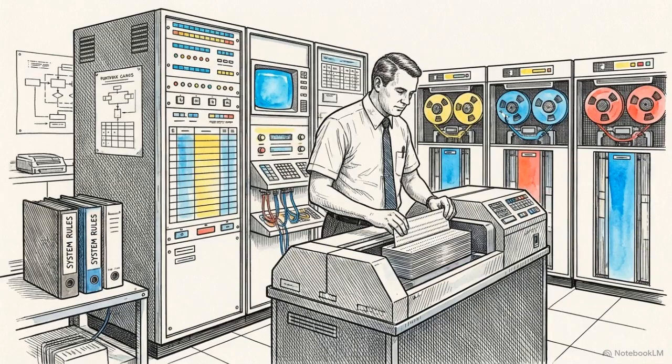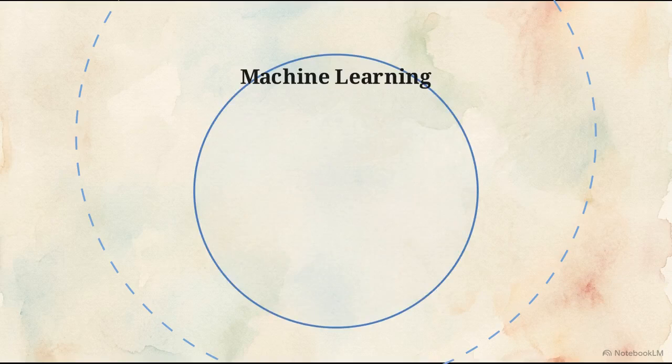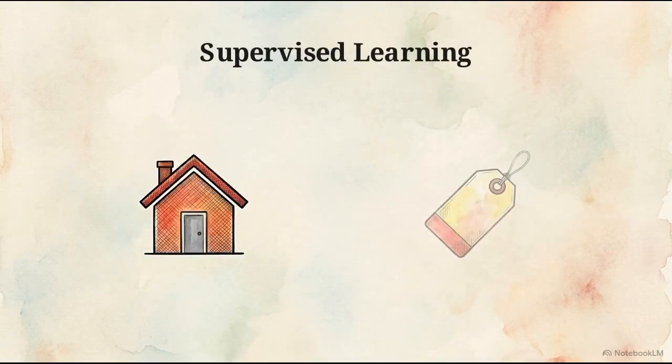Early systems did not learn. They relied on expert logic engines and rigid, hard-coded rules written by human programmers to reach a conclusion. Machine learning shifted that approach. Instead of static rules, algorithms discover patterns in historical data.